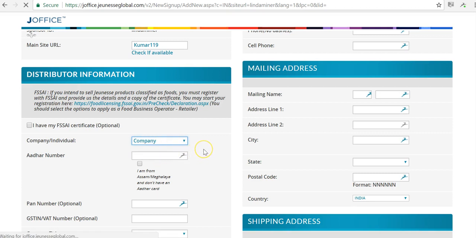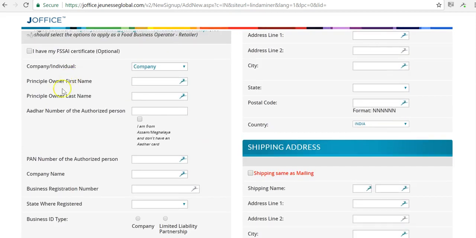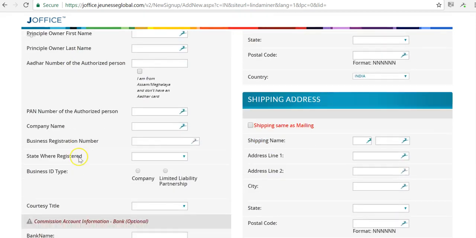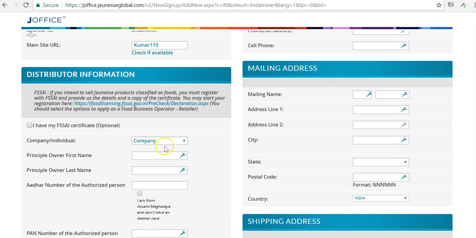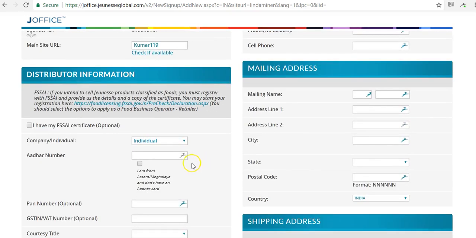Again, if we choose company, the page is going to reload and it's going to open up additional information that is required if you are registering as a company. So totally up to you which you prefer. But most people are going to be registering as an individual, so let's go through that way.